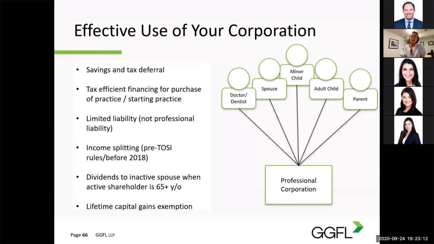Be careful though, in order to claim the lifetime capital gains exemption, the shares would need to be QSBC shares. These are very exacting rules to qualify as QSBC shares. 1, the company must be controlled by Canadians. 2, it must be a private company, so not traded on a public stock exchange. 3, at the time of the sale of the shares, 90% of the fair market value of the assets of the company must be used in the active business carried on in Canada.